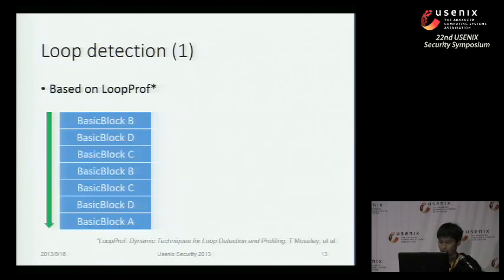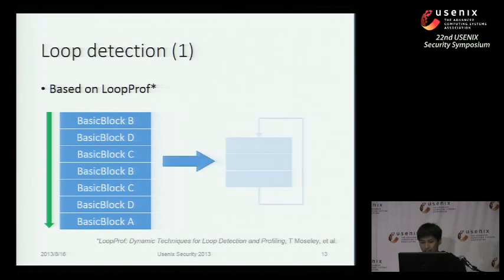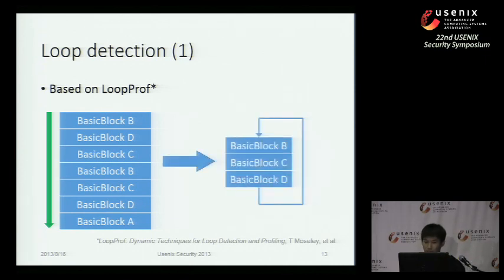So okay, first, let's move on to the first step, loop detection. Our approach is based on previous work called loop-prof. Here are the basic blocks. We define a basic block as a single-entrance, single-exit block of instructions. And here's a series of basic blocks that we have accessed during execution of a program. You can see there is basic block B, D, C, and then B, D, C, B, C, D again, and then we come across basic block A. So it's very easy to figure out that there should be a loop. The loop is formed by these three basic blocks, B, C and D, right?